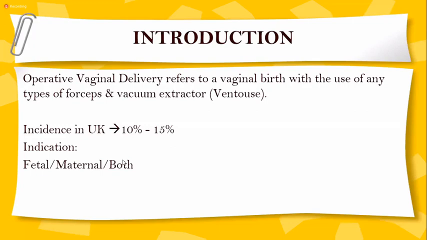Operative vaginal delivery refers to a vaginal birth with the use of any types of forceps and vacuum extractor. The other name of vacuum extractor is ventouse. The incidence in UK is 10 to 15%. That means 10 to 15% of deliveries are conducted via the help of forceps and vacuum extractor. The indications may be fetal, it may be due to some fetal problems, or it may be due to maternal reason, or it can be both.